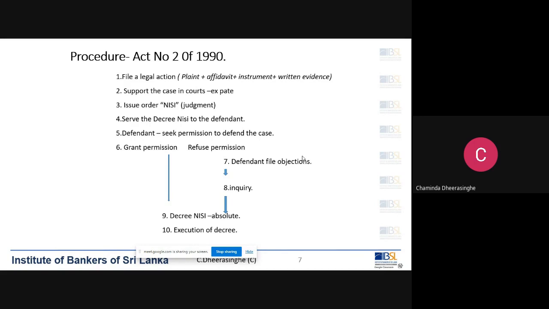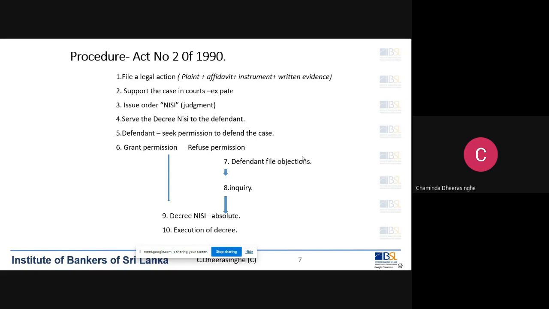So basically you have to satisfy the judge that he can give a judgment in favor of the bank. It seems to be very easy, but it is not so, because the judge will examine the documents you provide and he has to be satisfied before he makes any order. So it's the duty of the bank to provide all necessary documents to support the claim.